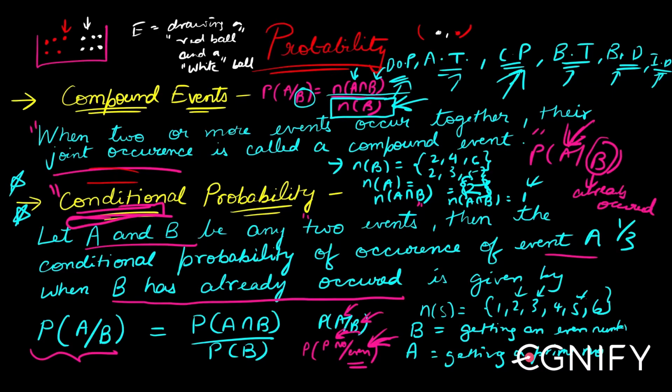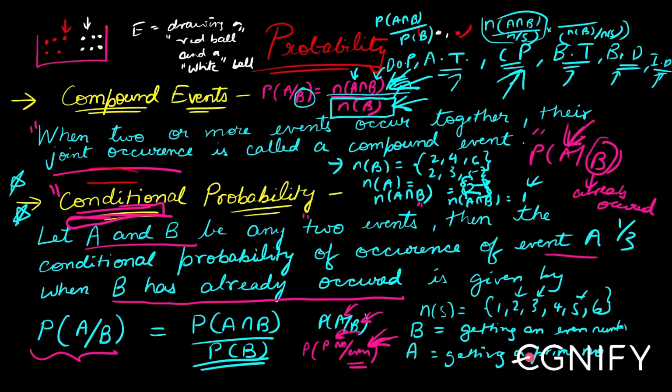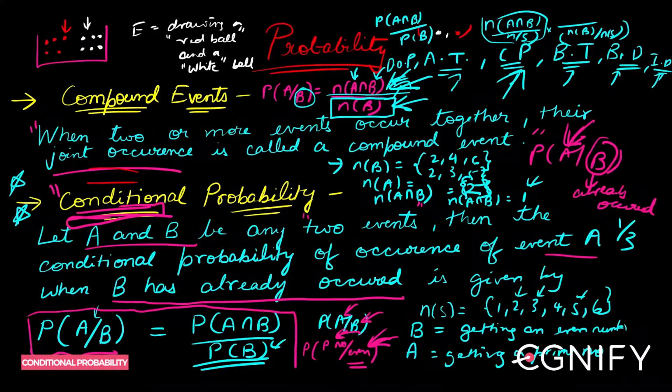If you have n(A intersection B) divided by n(B), you can always write this as n(A intersection B) divided by n(S), and in the denominator n(B) by n(S), dividing both numerator and denominator by n(S). So n(A intersection B) by n(S) is the probability of A intersection B, and n(B) by n(S) is the probability of B. That is why you have this formula: probability of A intersection B divided by probability of B. Remember this, it will be very useful. I hope you understood the concept of conditional probability.